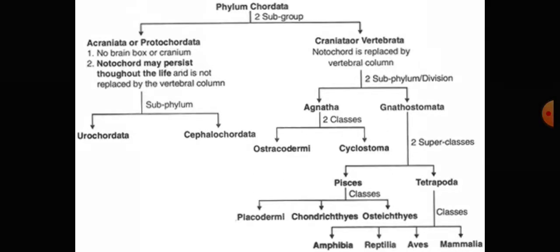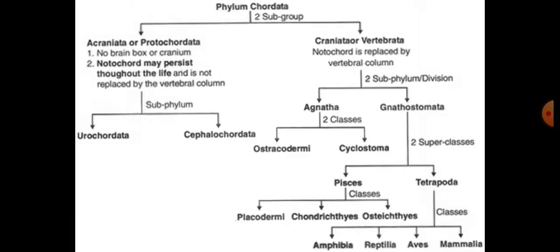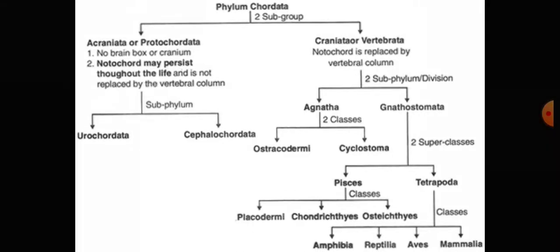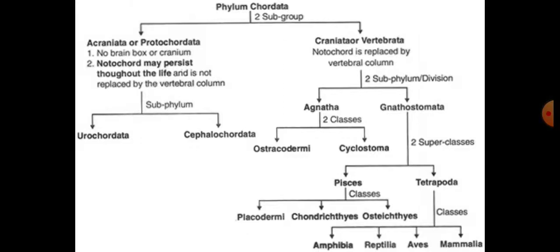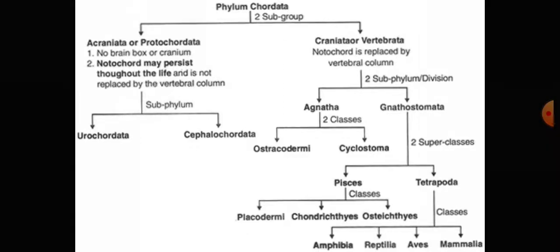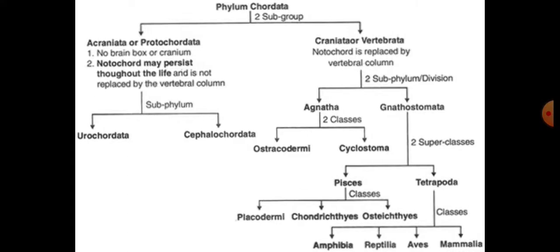Now after this Mollusca, the next one is Echinodermata. This Echinodermata is the 9th phylum. In this phylum, there are animals which are completely marine animals, aquatic animals, such as the brittle star, Asterias, and starfish.